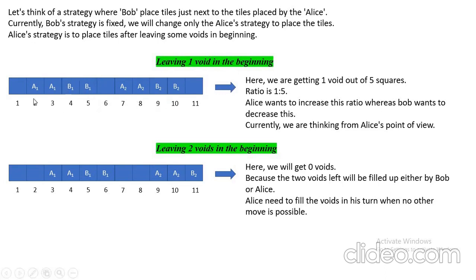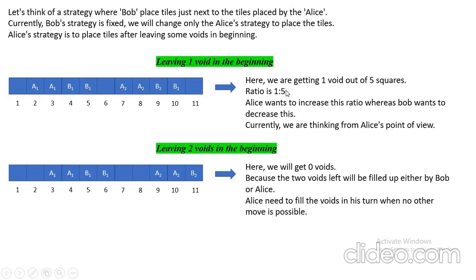Okay. So in the first case, leaving one void, A will be placed, the A is for Alice. A placed at second and third box, B placed at fourth and fifth box. Then again, leaving the sixth box, A will be placed at 7 and 8, B will be placed at 9 and 10. So here we can see that out of 5 boxes we are getting one void in this case.